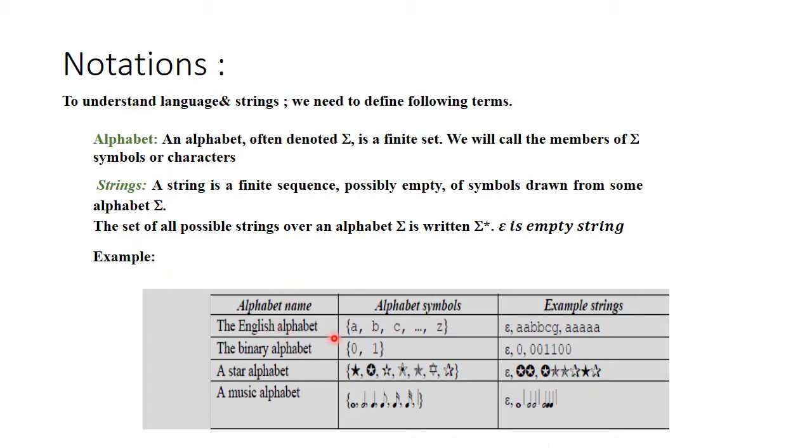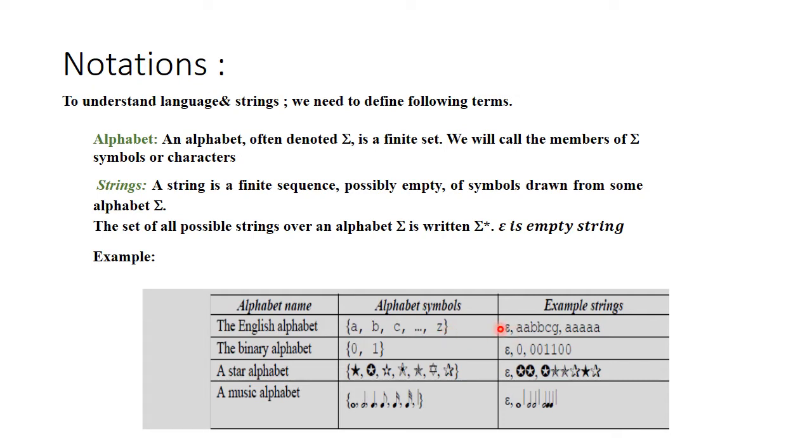Let's consider the English alphabet. Sigma will be a, b, c to z. It can even be capital A, B, C to Z, but when you put these characters under sigma, you have to use only those symbols to form the strings. Here I have considered only small letters. So it can be epsilon.